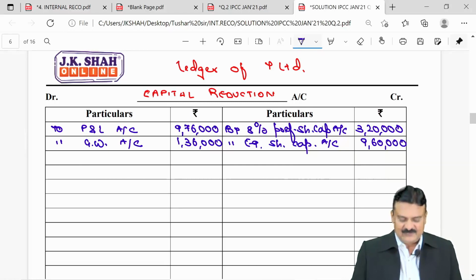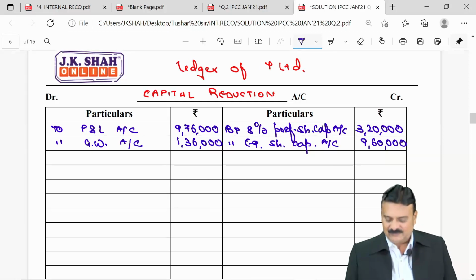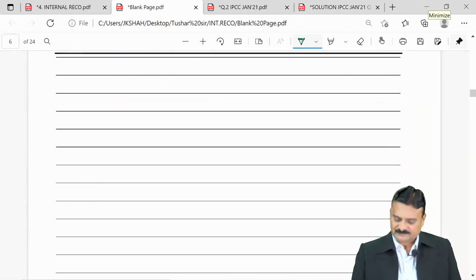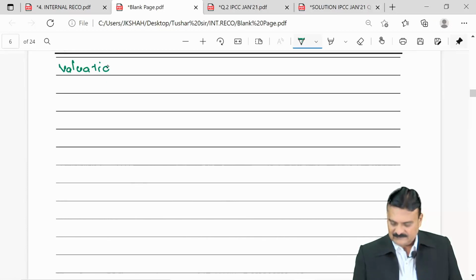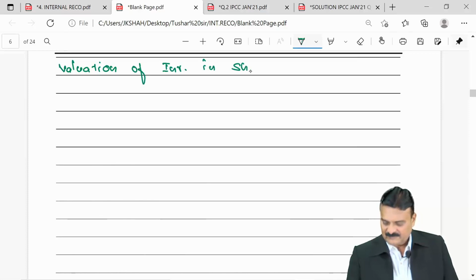The shares would be valued based on a 12% capitalization rate. So, we prepare a simple working note for valuation of investment in shares of B Limited.